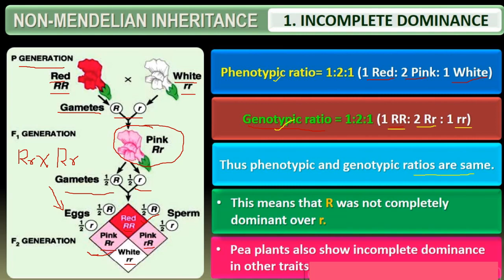This means the capital R was not completely dominant over the recessive r. Now, the pea plant also shows incomplete dominance in other traits. This is one example where we are trying to show you a hybrid. Pink is a hybrid which does not resemble phenotypically its parents. It is an intermediate character. So this is one of the variations which was not proved by Mendel.